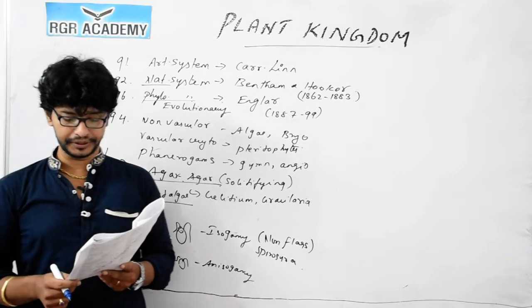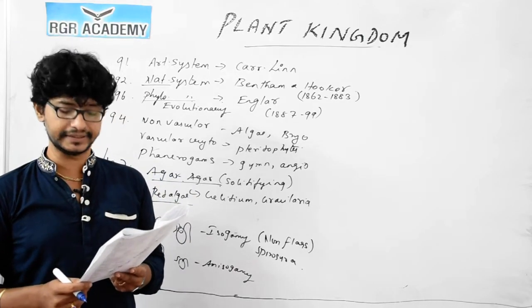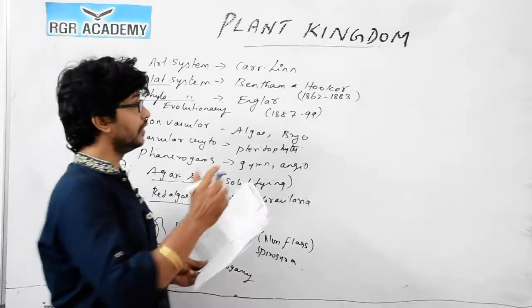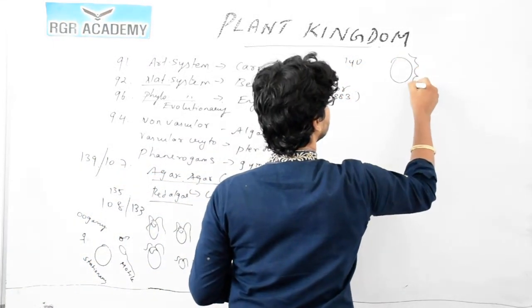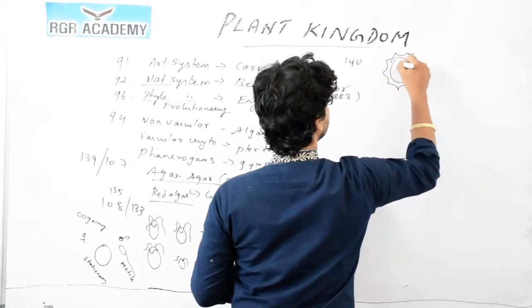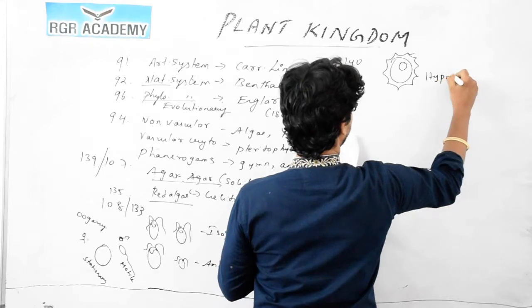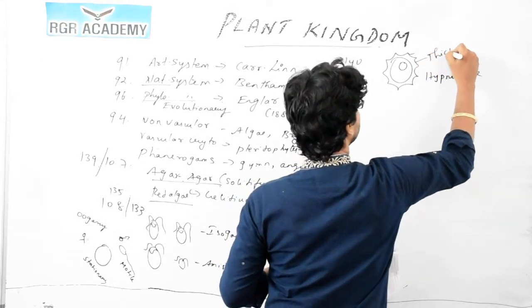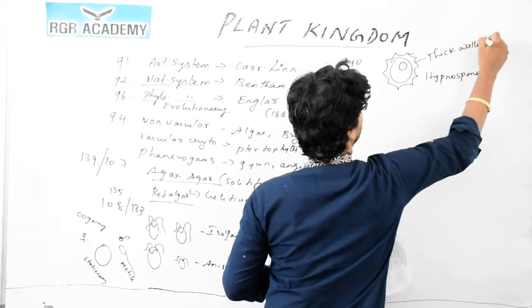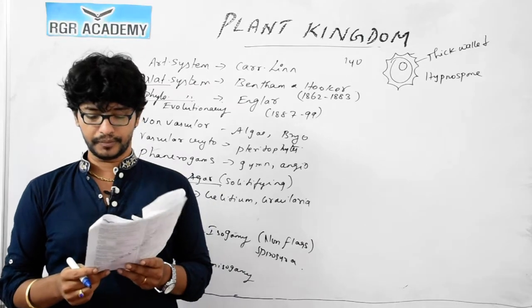Question number 140. Non-motile, greatly thickened asexual spore. It's an asexual spore, but a thick wall spore. When we talk about a thick wall spore, you can see the thick wall structure here, and this we call a hypnospore. It's asexual, and it has thick walls over it. Okay, this is hypnospore.